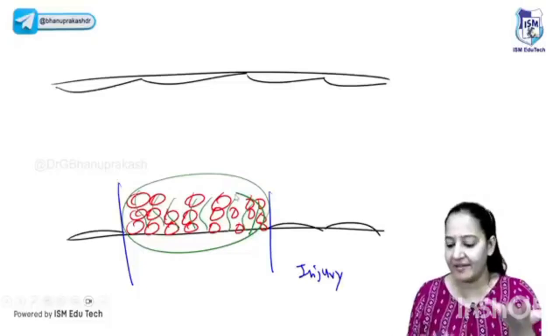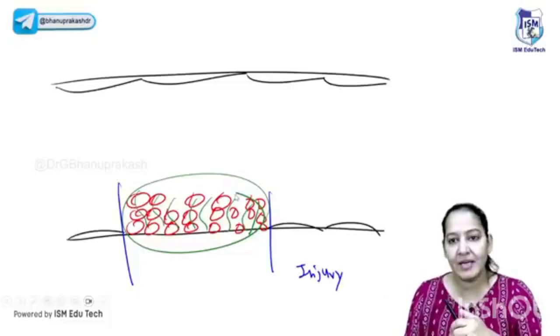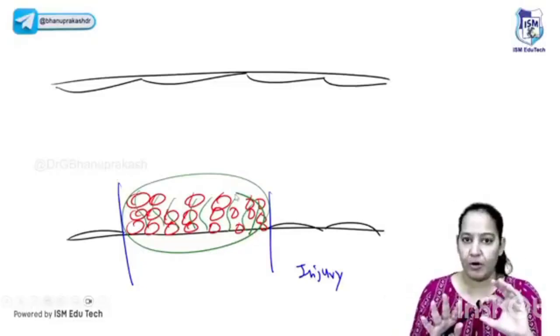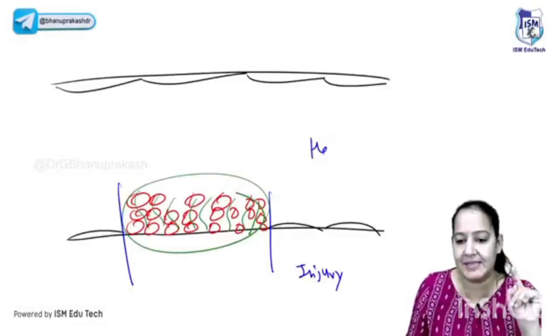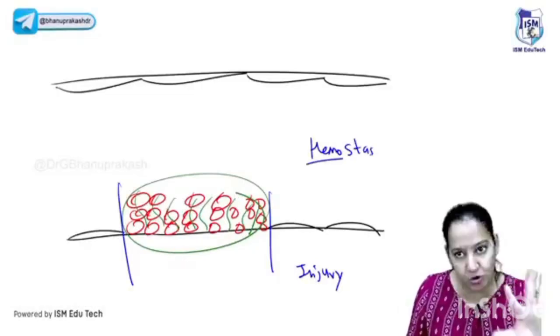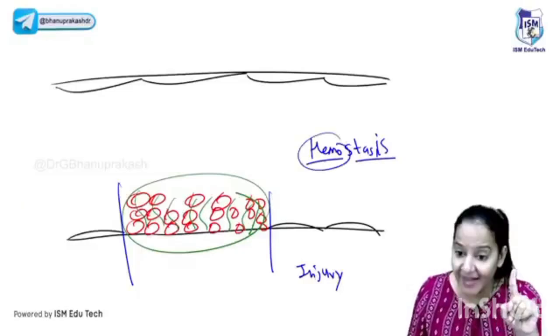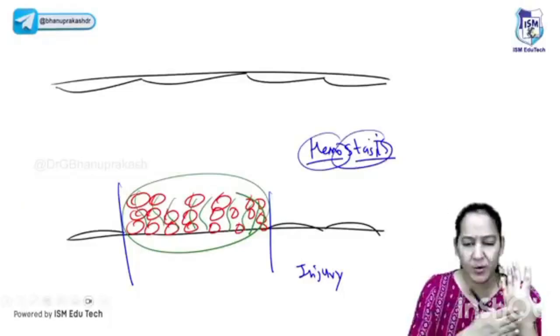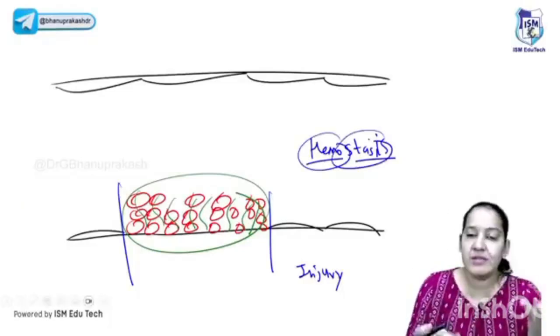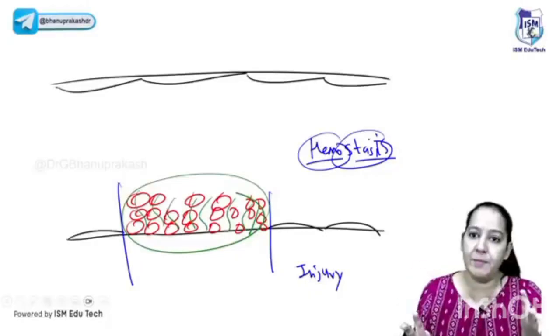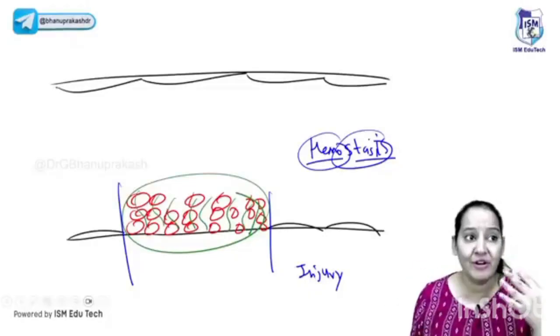This is known as clotting. This is the normal physiological clotting. It is not a disease. It is known as hemostasis. Hemo means blood, bleeding. Stasis means stoppage. So bleeding stoppage. Whenever we have a cut anywhere, we just press it for a few seconds and it stops automatically, because it is a physiological phenomenon given in every human body. It is hemostasis. It is not a disease. It is a useful physiological phenomenon.